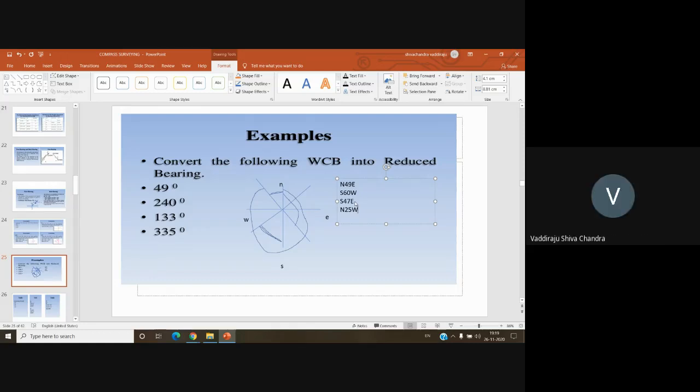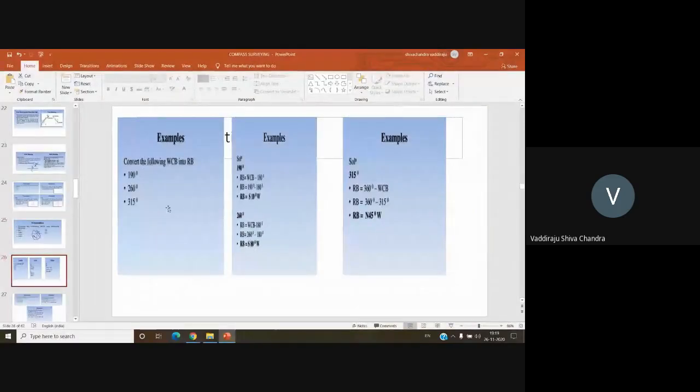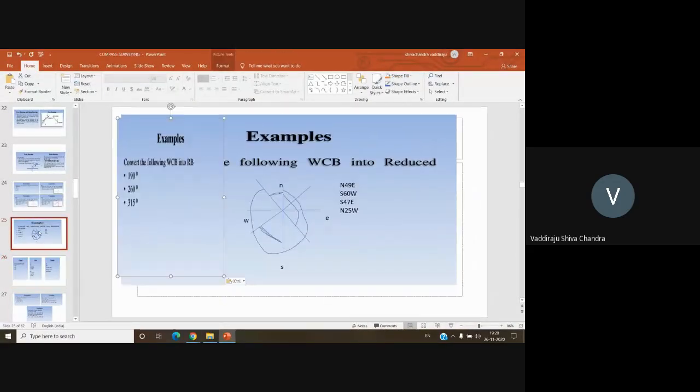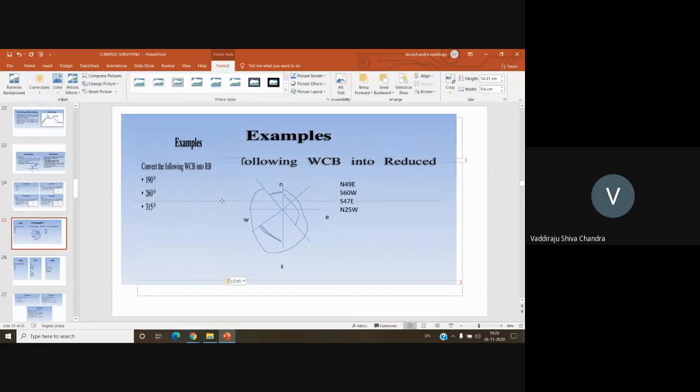Okay, understood? Yes sir. So I'll not explain now. I'll just give you one more example. Please try to solve it. This is the question: convert the following whole circle bearing into reduced bearing. 190 degrees, 260 degrees, 315 degrees. Please try.